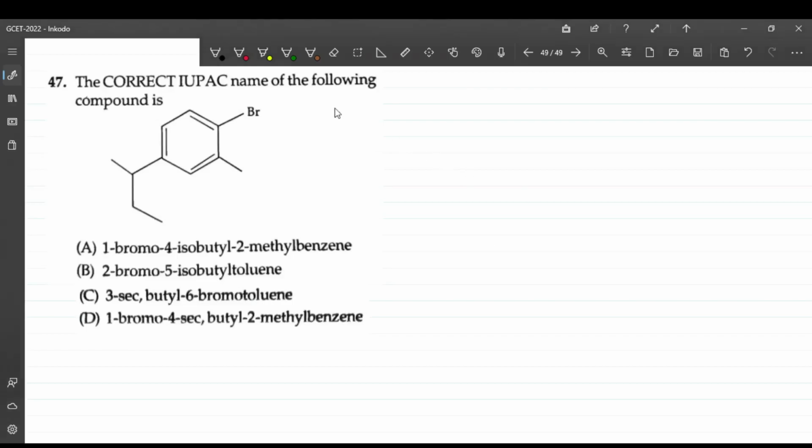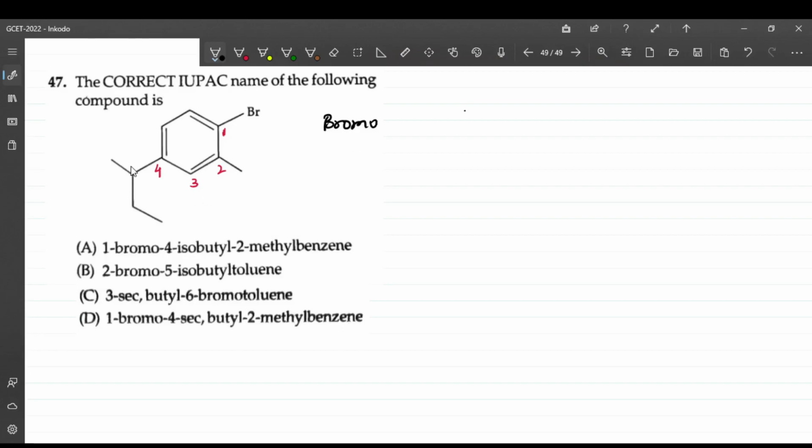Okay, here the question is based on IUPAC nomenclature. The thing is about how you will do the numbering. Numbering should be done in such a way that you get the lowest set of locants. So the lowest will be this way. If you choose this to be 1, this should be 2, right? Let's use a different color. This is 1, this is 2, this is 3, and this is 4, right? What comes first in alphabetical order? The substituents. We always write the substituents first, right? So this is one bromo. There is a bromo as a substituent.